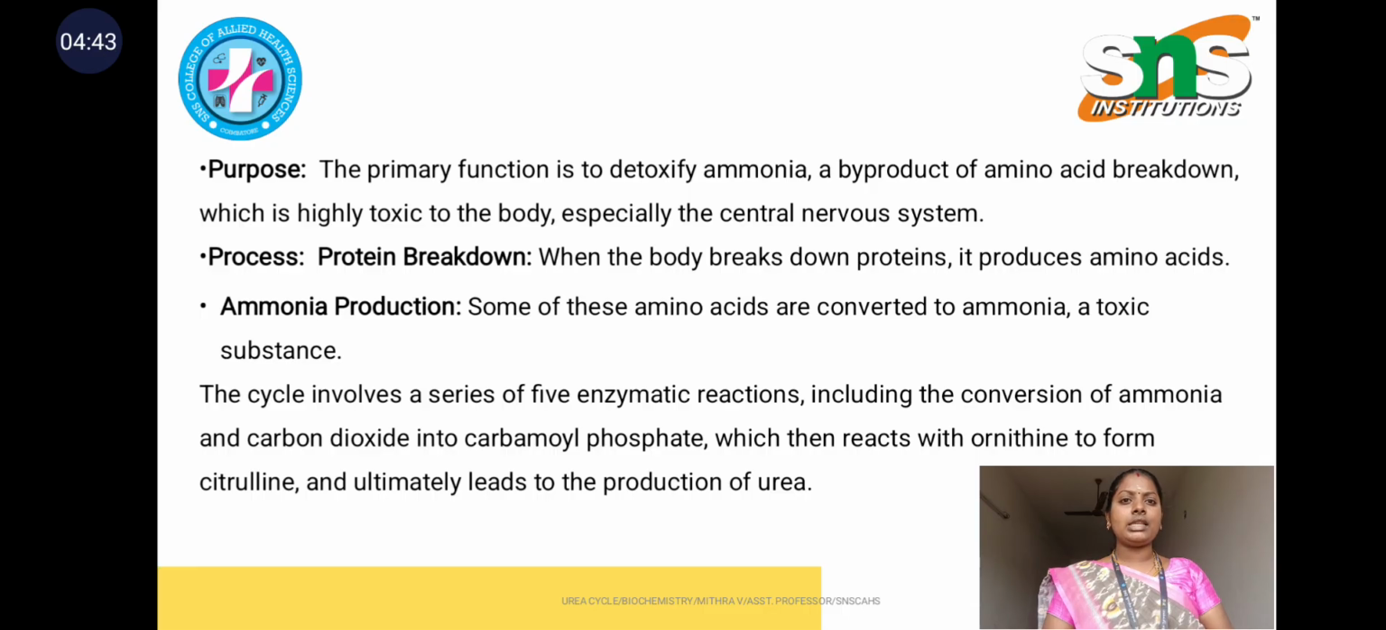The urea cycle involves a series of enzymes. Without enzymes, no reaction can be carried out. For these reactions to occur, several enzymes are involved. Out of those, five important enzymes mainly aim to convert the ammonia and carbon dioxide into urea, which is ultimately excreted in the urine, a water soluble substance.